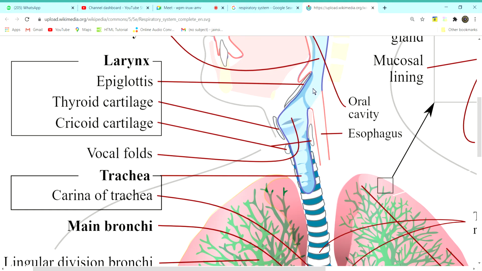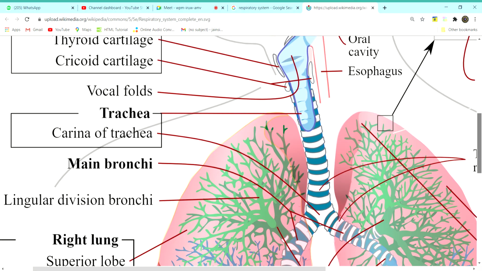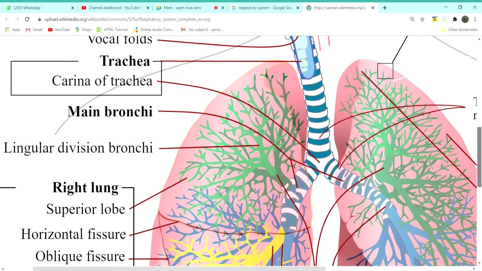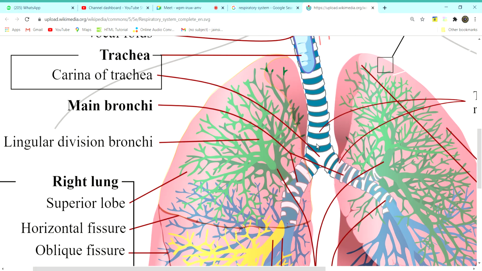Yes, thank you. So this will continue down as the larynx or voice box. Now this larynx will continue down as a coil-like structure called the trachea. This trachea will divide here as the main bronchus, continuing down. The first part is called the main bronchus. You have the right main bronchus and the left main bronchus.